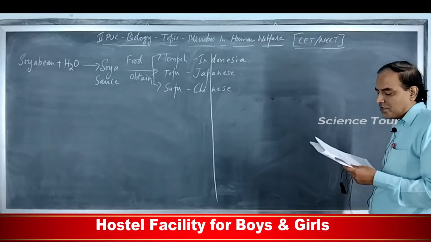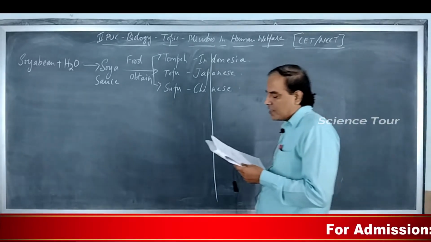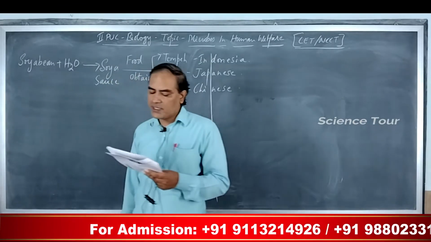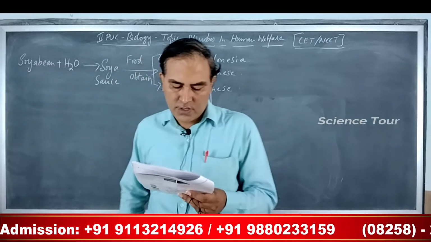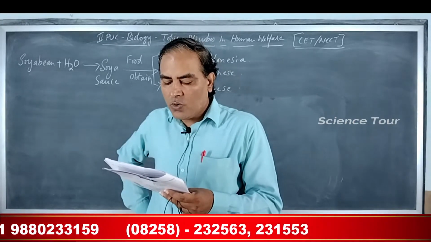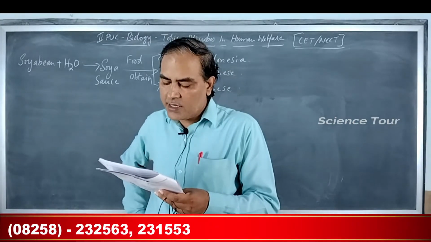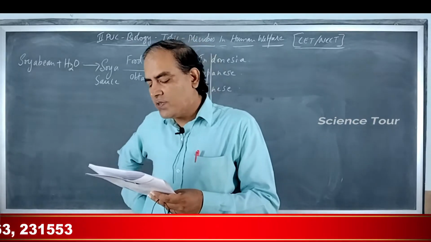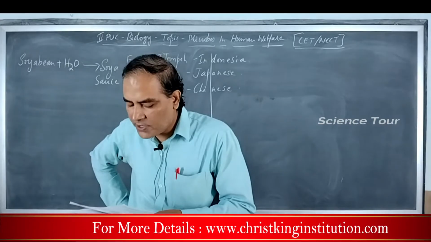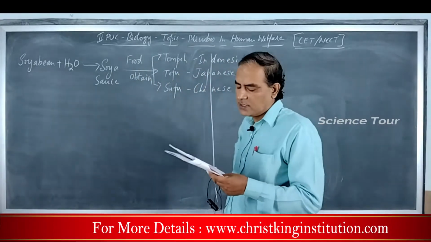Okay, next question number 4. Dosa and idli are fermented preparations of rice and black gram. The fermentation of dosa and idli is done by Leuconostoc and Streptococcus species of bacteria. So option 4, more than one option is correct.